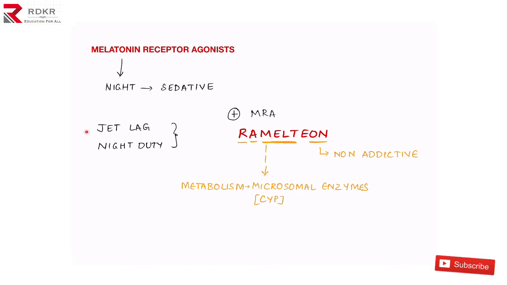And jet lag is nothing but, when you go to America from India, there is a difference in time, right? Here we have a day and there it is night time. So even there we need to stimulate this melatonin at different times. For that we have one drug, that is Ramelteon. It is a melatonin receptor agonist or activator. You can remember it by the name also. Melt is melatonin and eon, it activates, that is receptor agonist.